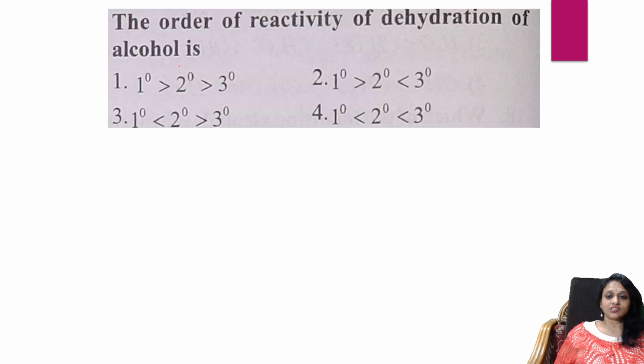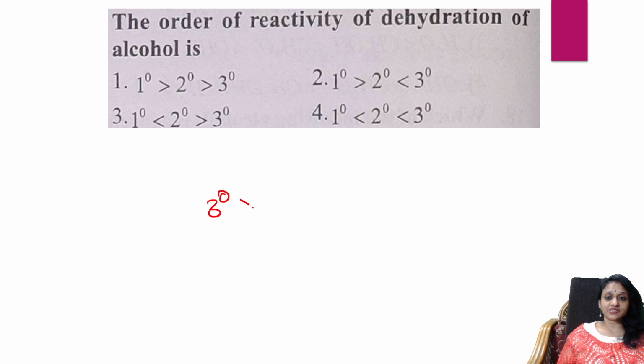Next, the order of reactivity of dehydration of alcohols. Whenever we have dehydration happening in the reaction, check, tertiary undergoes dehydration faster because a tertiary carbocation forms, yes, and then the alkene. So what is the order, students?